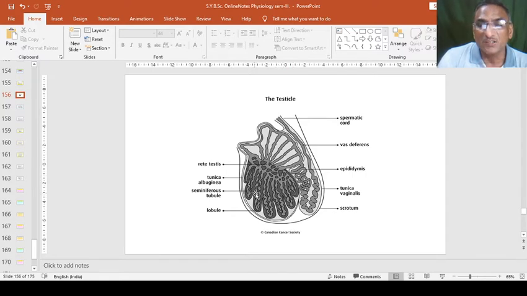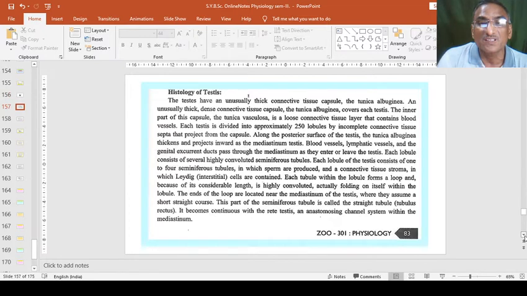These are 1, 2, 3, 4, 5 or 6 lobules, and in each lobule there is a tubule called the seminiferous tubule. Seminiferous tubule is the original tube, or we can say main tube, in which the sperms are produced. So this is the structure of the testes.